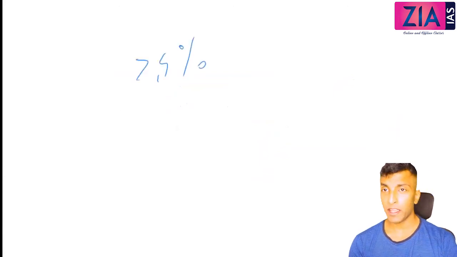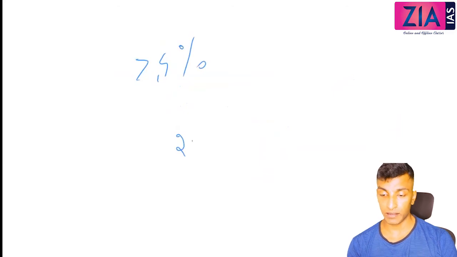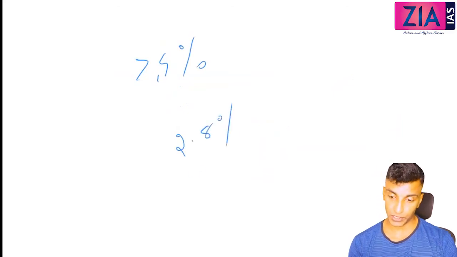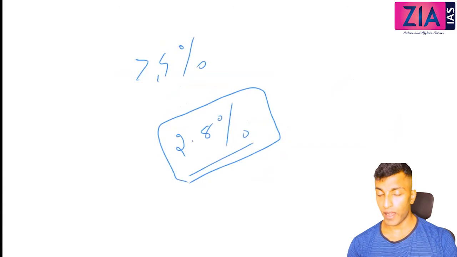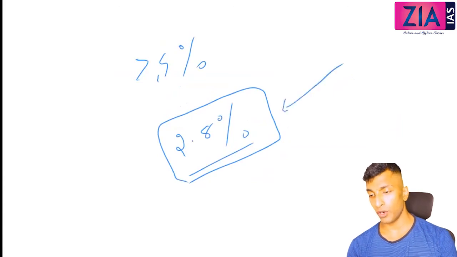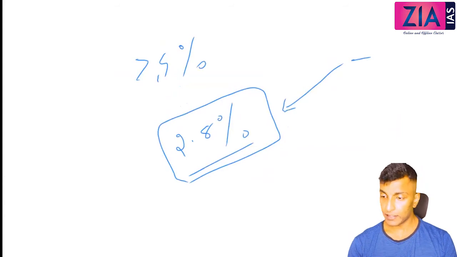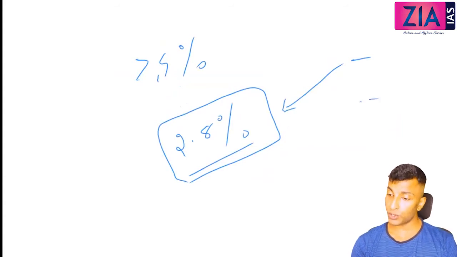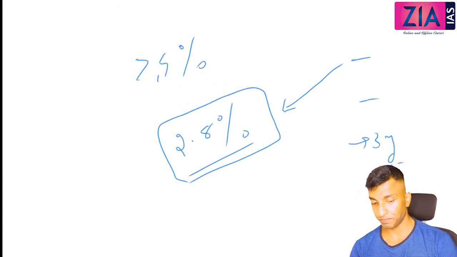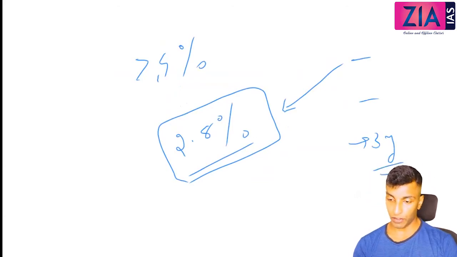So the target was more than 4%, but the actual achievement was even less than the first 5-year plan. It was 2.8%. So why was it less? You have to know the reasons. There were two wars, 1962 with China, 65 with Pakistan, and also there was a 3-year devastating drought. Okay, so that's the third 5-year plan, 2.8%.